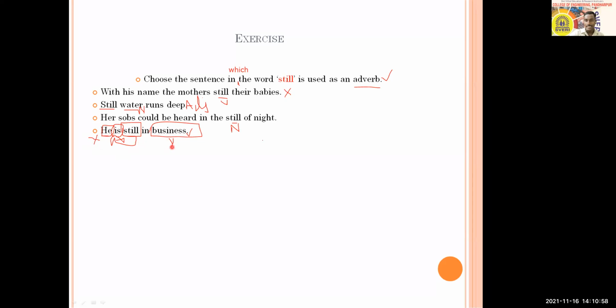So still is an adverb which talks about his being in business. His being in business is described by the word still, and therefore still is an adverb. Is it clear, or are you still not clear? Yes, sir. So therefore option D is going to be the answer.